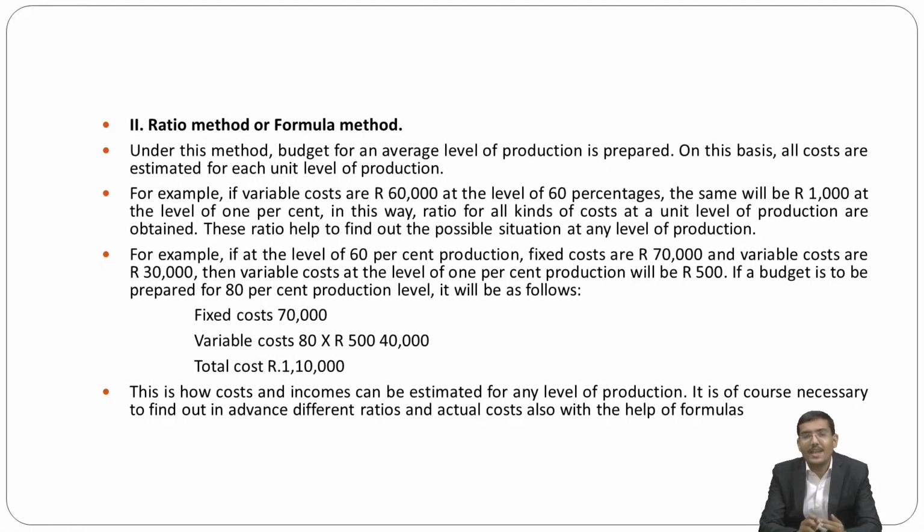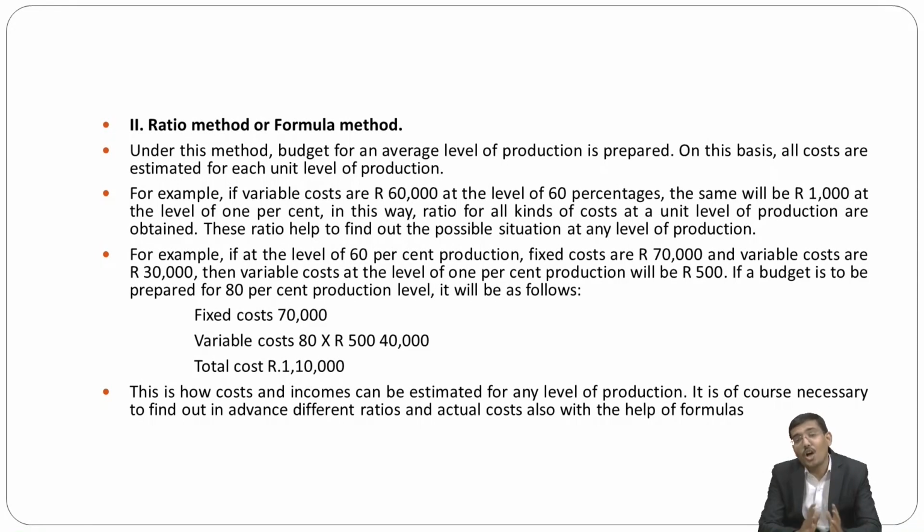For example, if at the level of 60% production, the fixed costs are rupees 70,000 and the variable costs are rupees 30,000, then the variable cost at the level of 1% production will be rupees 500. If the budget is to be prepared at 80% production level, then the fixed cost is 70,000, the variable cost is 80 into rupees 500, that is 40,000, and the total cost is 70 plus 40, that is 1,10,000.